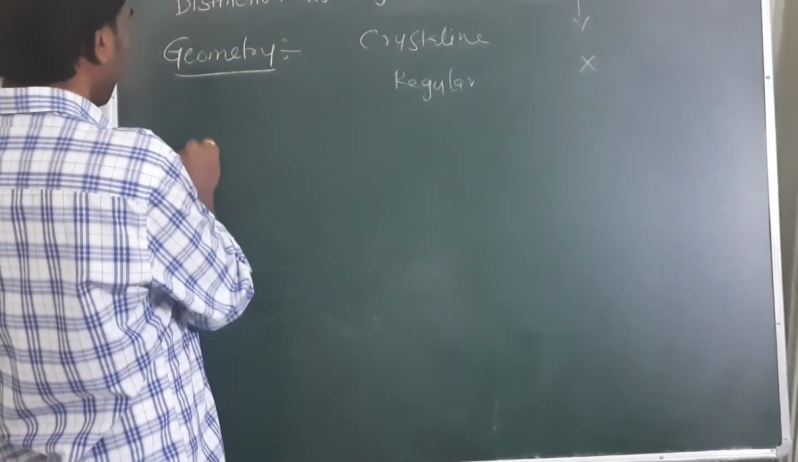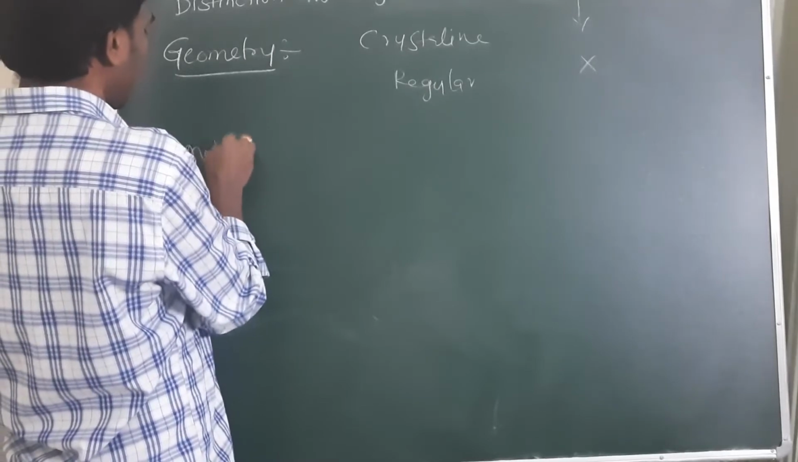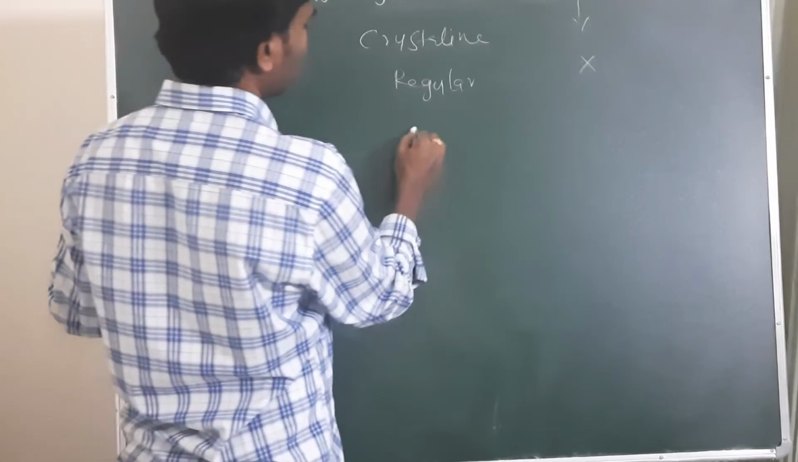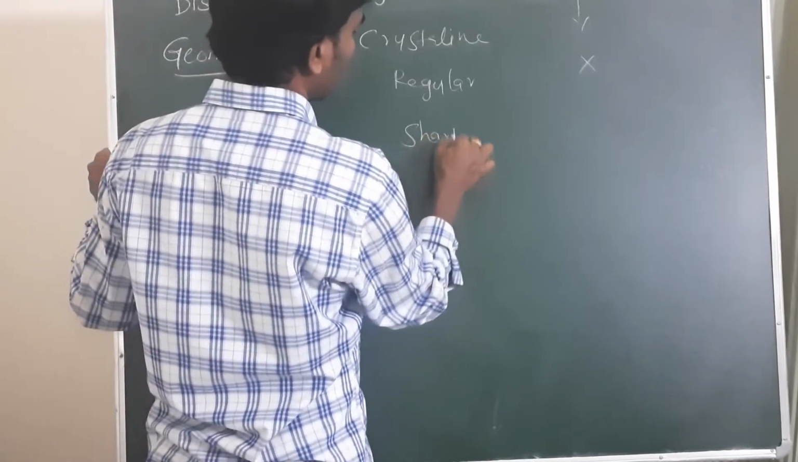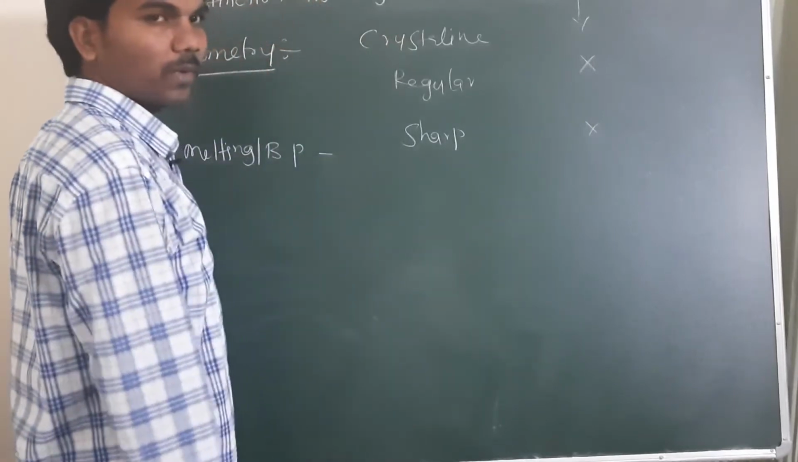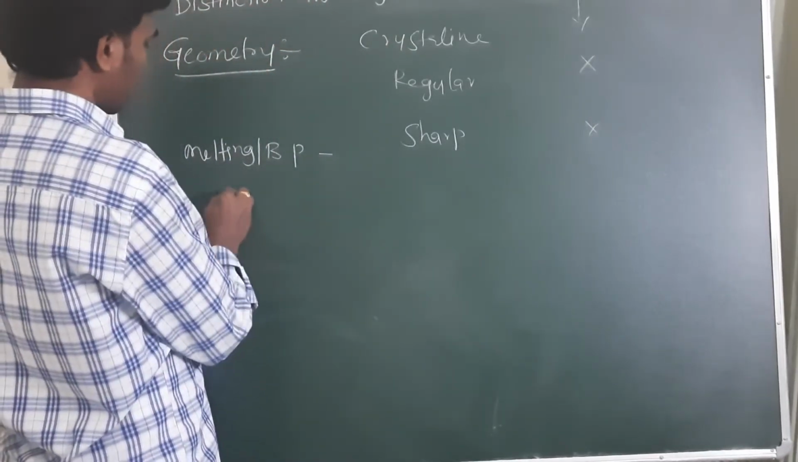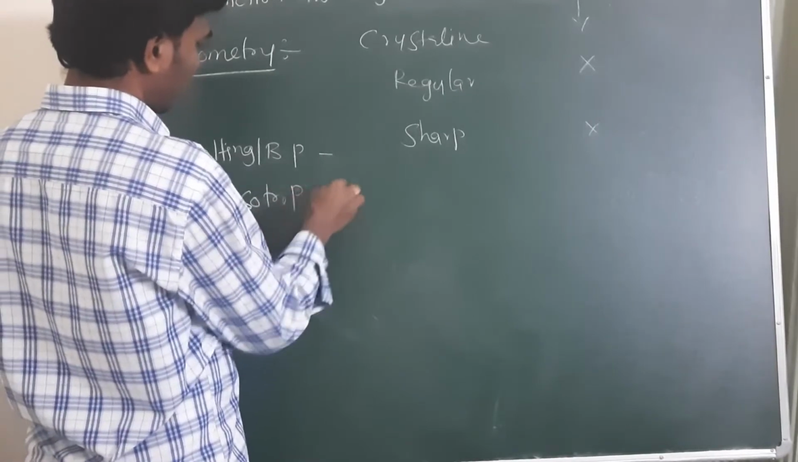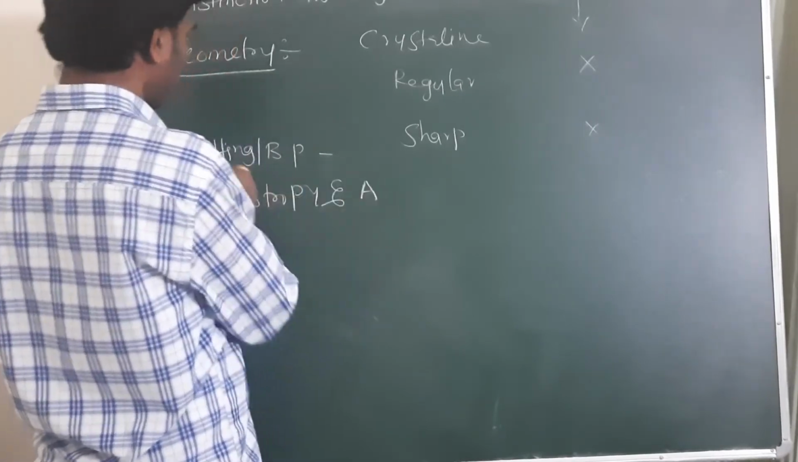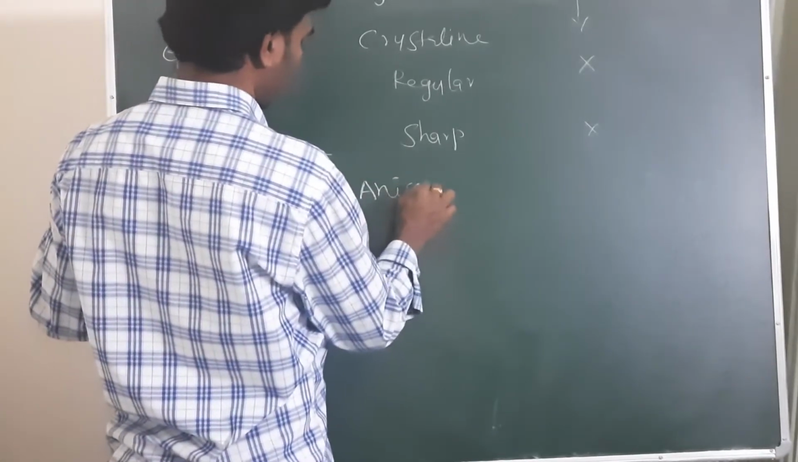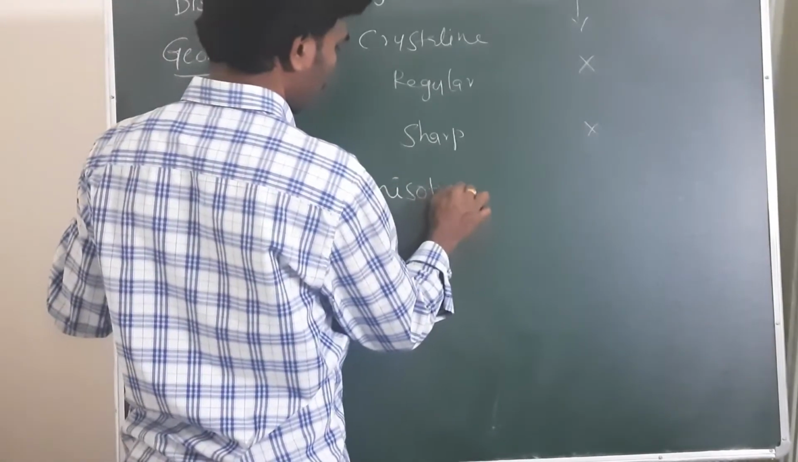Next one, melting point and boiling point. In case of crystalline solids, there are sharp melting points and boiling points. In case of amorphous, sharp melting points and boiling points will not be there. Next concept, isotropy and anisotropy. This is very, very important.